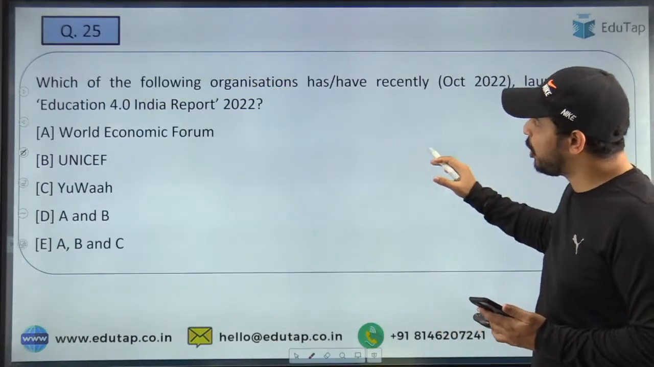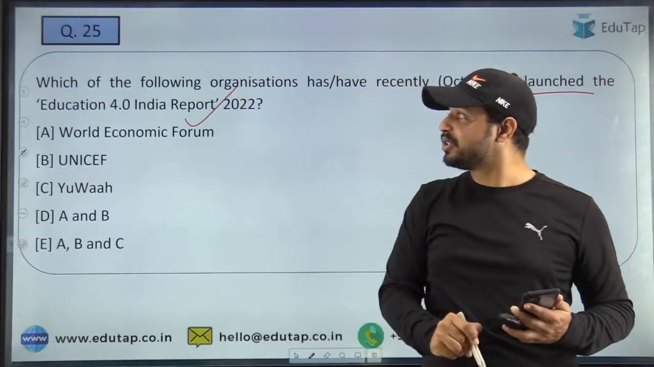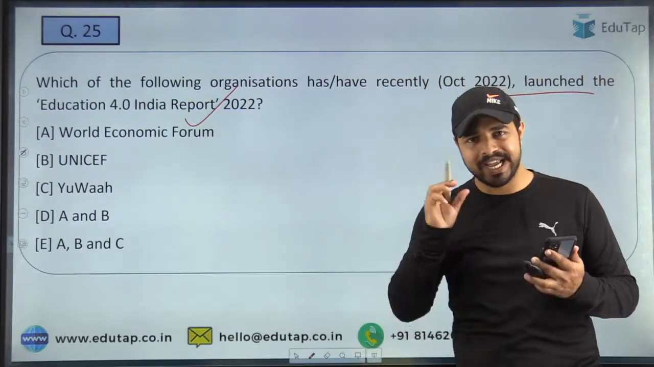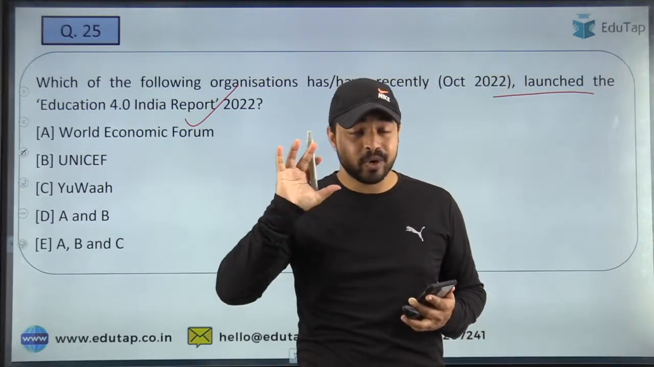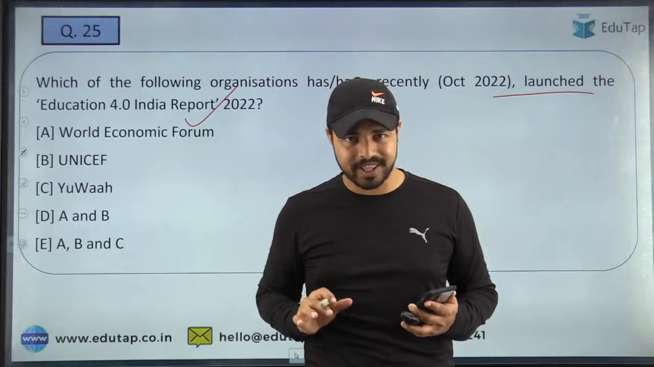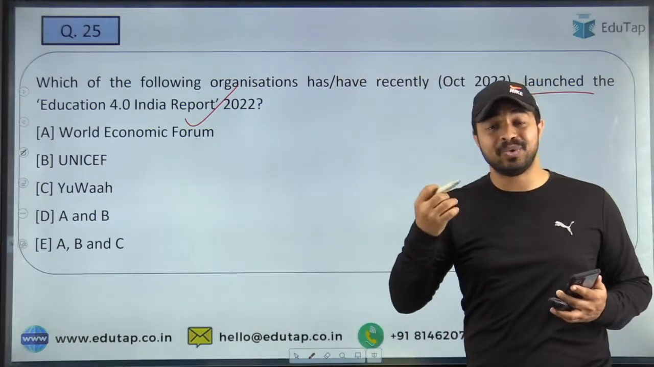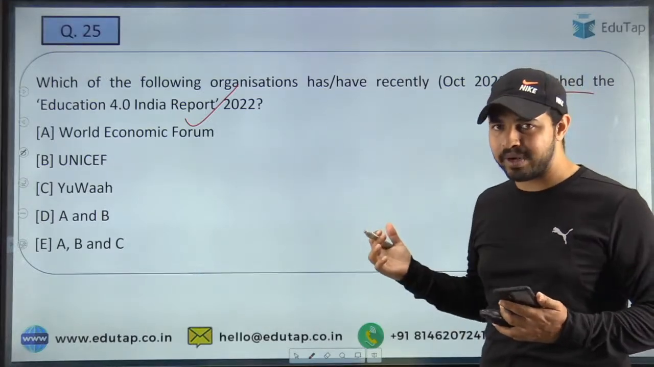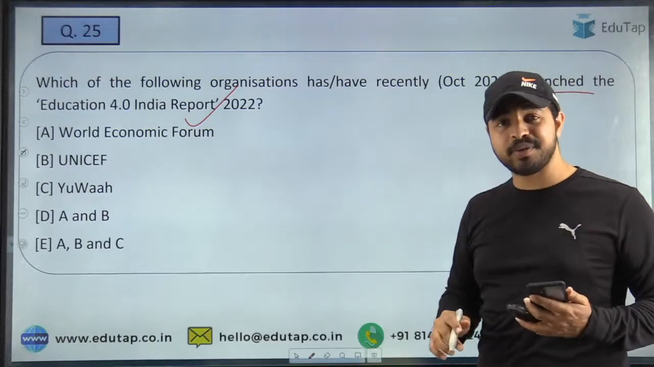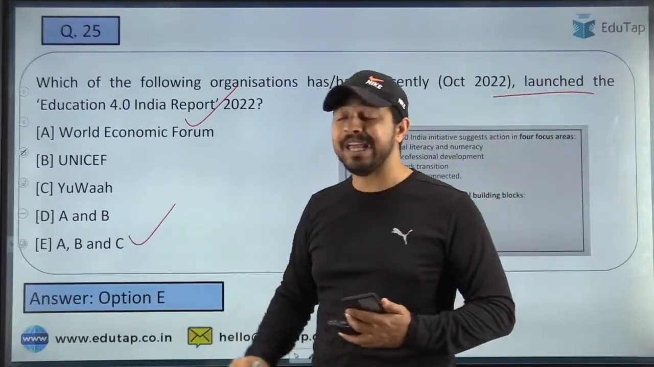Here, which of the following organizations have recently launched the Education 4.0 India Report 2022? See guys, we always tell you that whenever you are covering the reports and indices across 5 dimensions, you are required to cover them, and here once again the question is on the very first dimension, that is the releasing body. So which of the following has released this particular report? See guys, this is a very important report, and when I talk about the right answer here, the right answer is option E, that is all A, B and C.